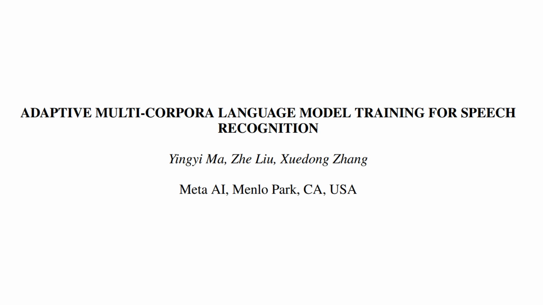Are you looking for a quick and easy way to improve your speech recognition AI models? Well, I got something here just for you. A few months ago, Meta AI released a paper that proposed a new training procedure that can boost your speech recognition model accuracy by about 7 to 9%. It is called the Adaptive Multi-Corpora Language Model Training.